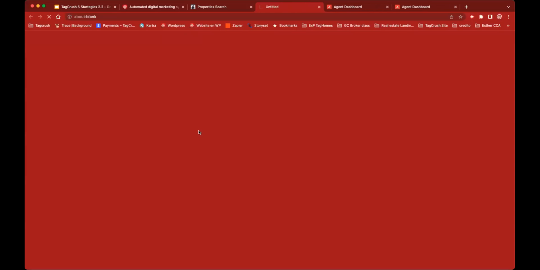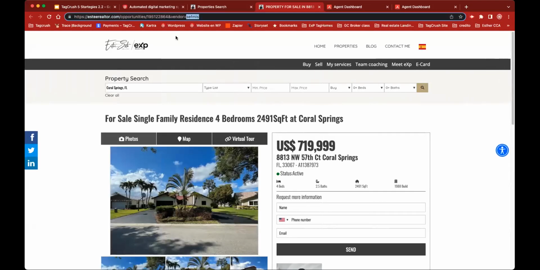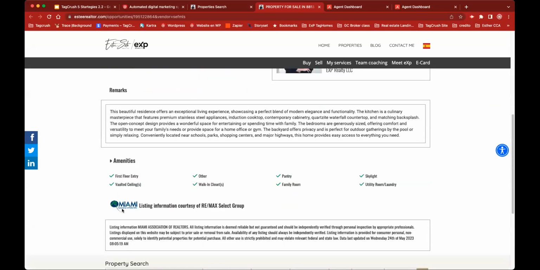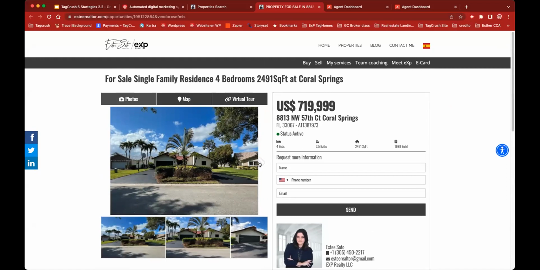If you open one of these properties on the search, it is searching directly from the MLS, as you can see. It will tell me the information on the property. It has all the permission from the Miami MLS Association, and it will give me the option to fill out a form to get more information.